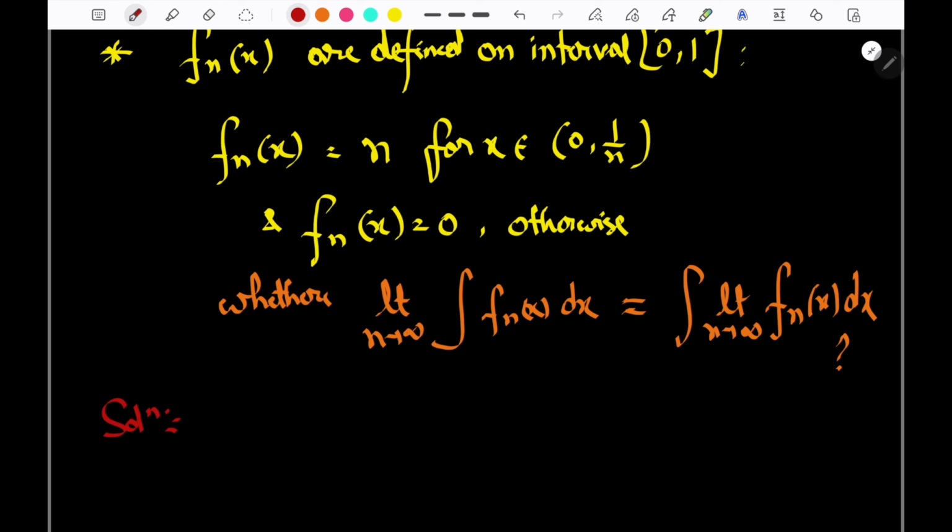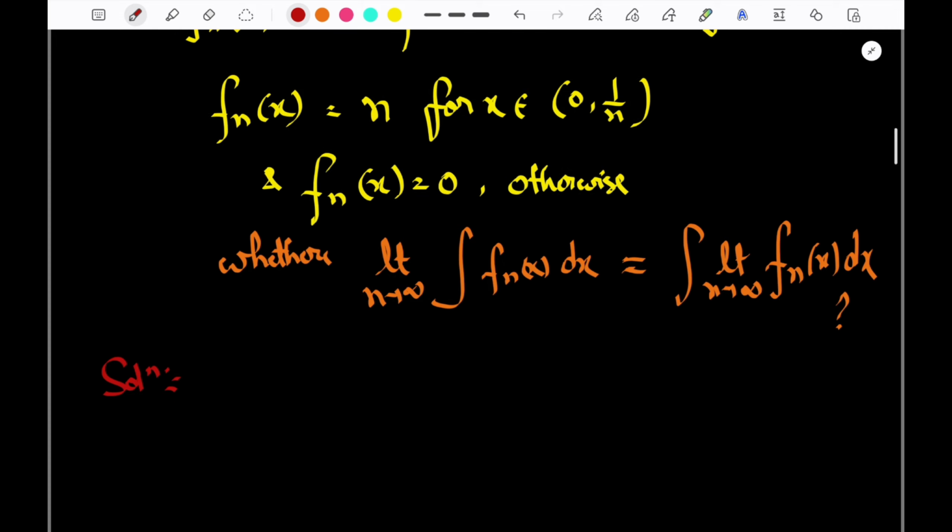Now there is a simple way. What is the interval in which it is defined? It's from 0 to 1, and what is f_n of x? It is n for x belonging to 0 to 1 by n. Superb. So for 0 to 1 by n, let's see f1 of x.